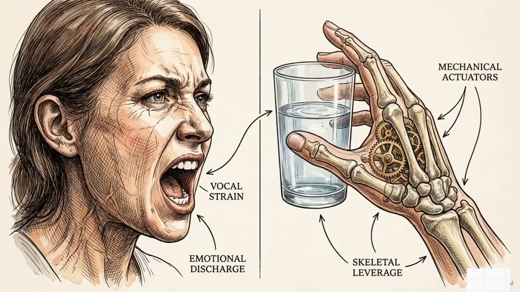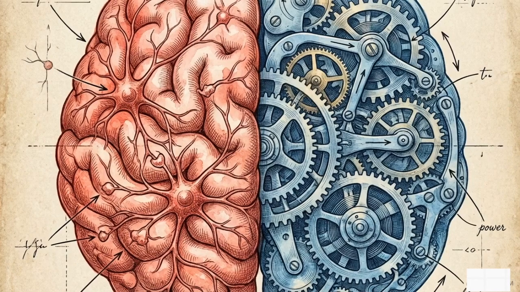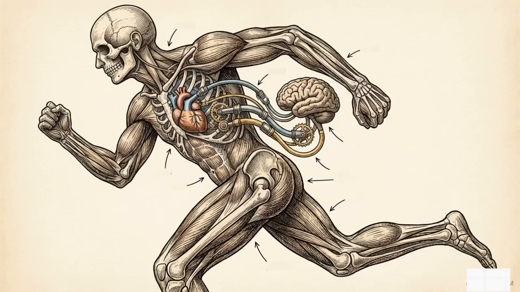If someone asks you why you yelled at a friend or why you reached for a glass of water, the intuitive answer is that your internal state caused the action. You yelled because you were angry. You drank because you were thirsty. We assume our thoughts and emotions are the engine driving our physical behavior.